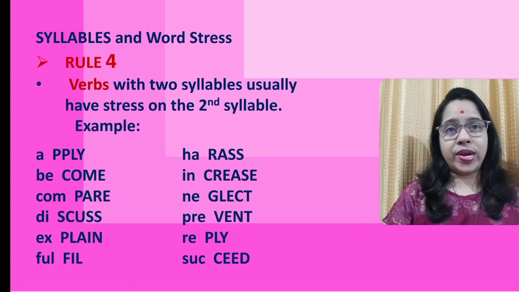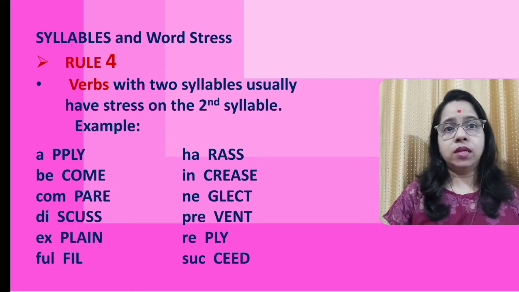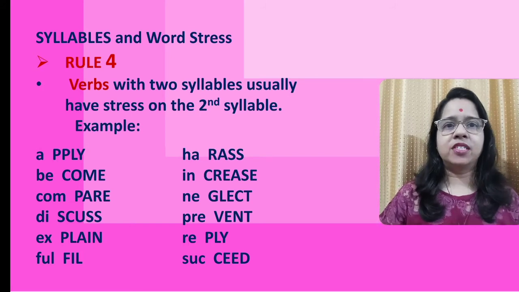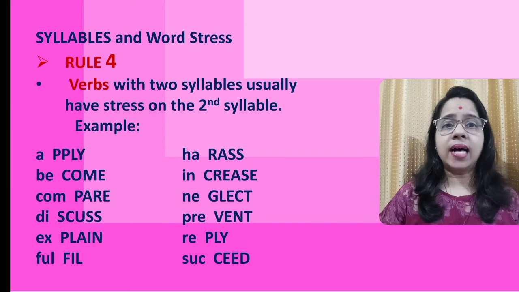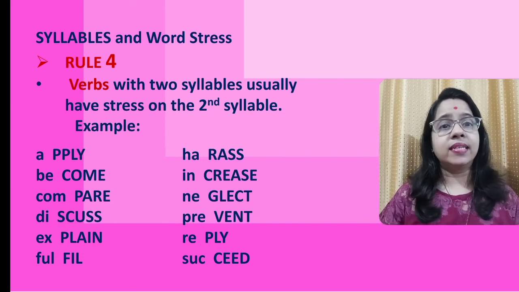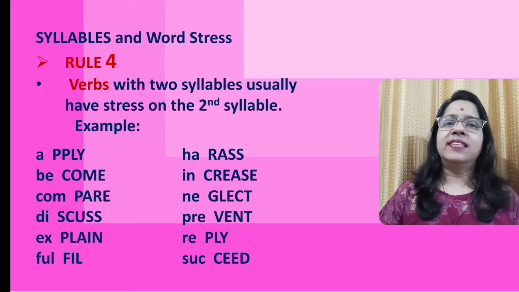The fourth rule now. Verbs having 2 syllables usually have stress on the second syllable, such as apply, become, compare, discuss, explain, fulfill, harass, increase, neglect, prevent, reply, and succeed.